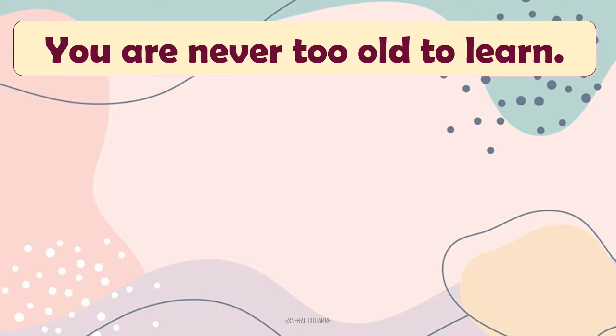Here are some sentences. Now you have found out verbs from those last two sentences. And now see, here are some more sentences. You read these sentences and try to find out the difference among all of them. We will read them one by one. There are four sentences. You are never too old to learn.